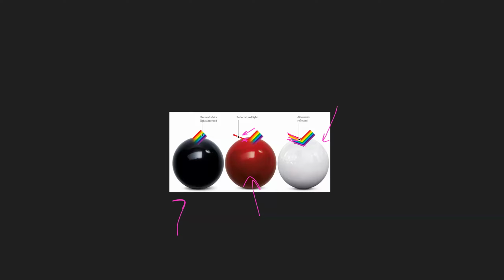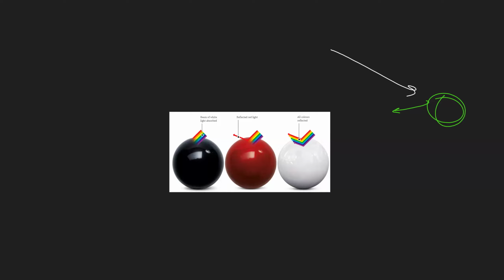Okay, now let's give one example. If we have a green color and white light illuminates that green color, how do we see it as green? As we said, all the colors of the white light will be absorbed by the green color, and only the green color itself will be reflected.